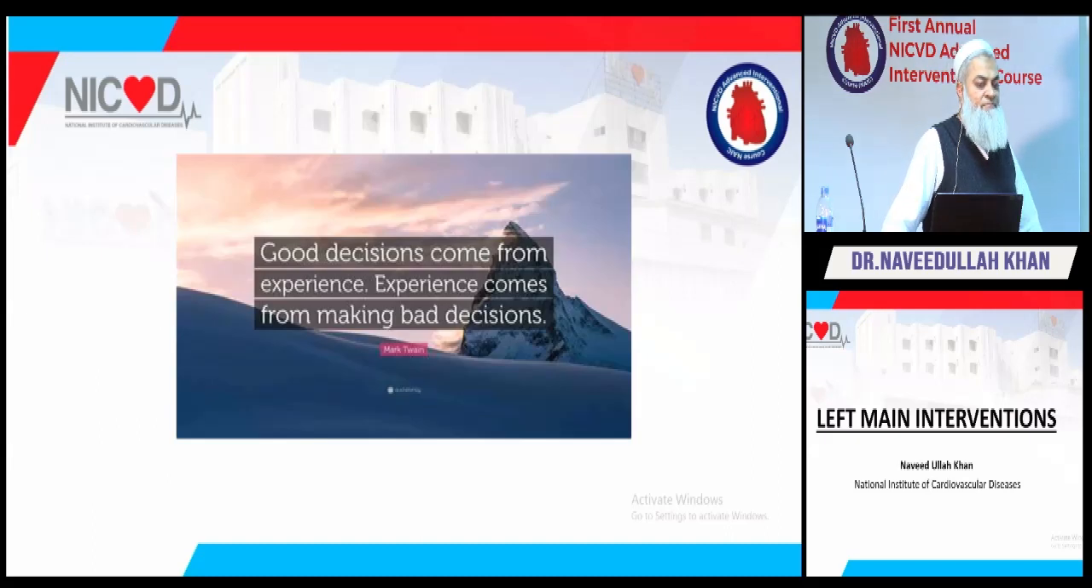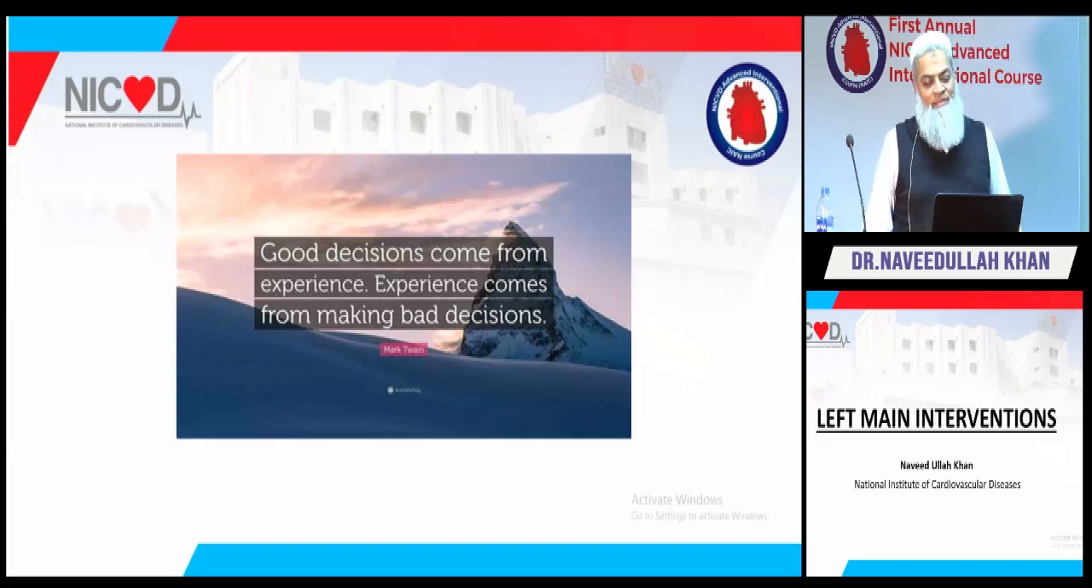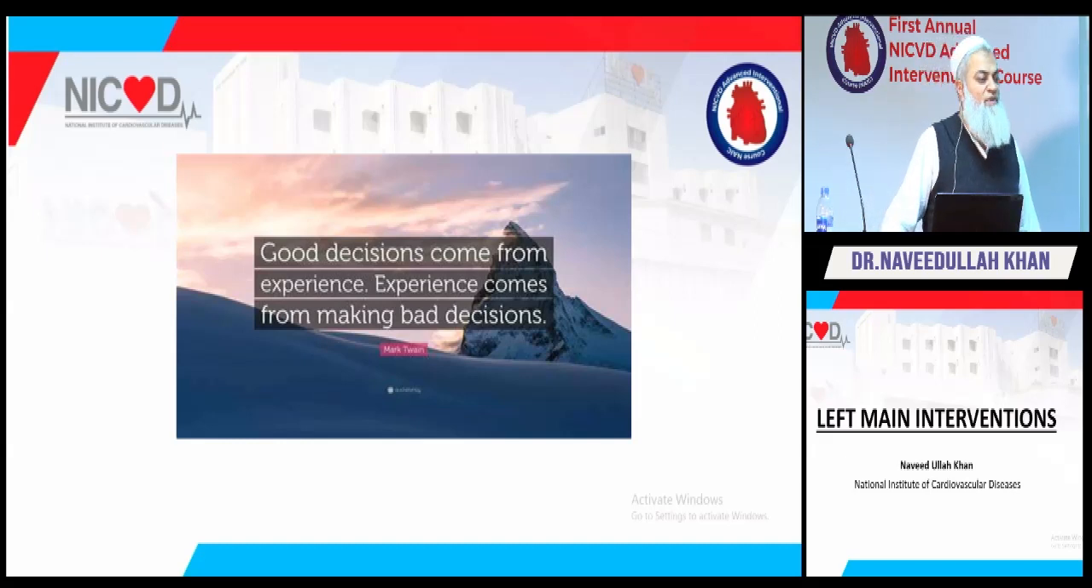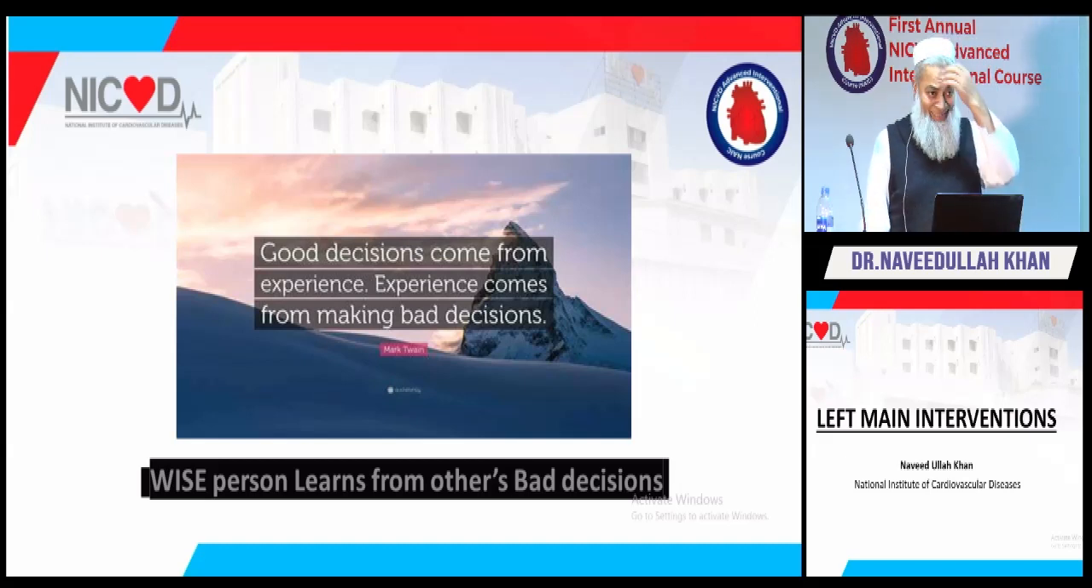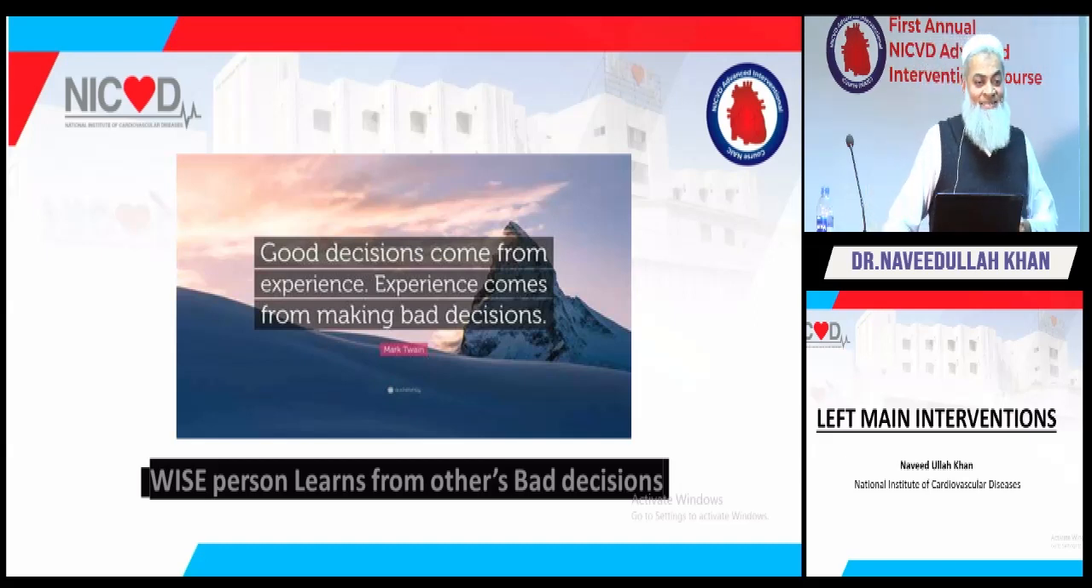So finally, this is for the consultants. This was said by Mark Twain: good decisions come from experience, and experience comes from making bad decisions. But for the post fellows, I add this thing: you don't have to make your own bad decisions.